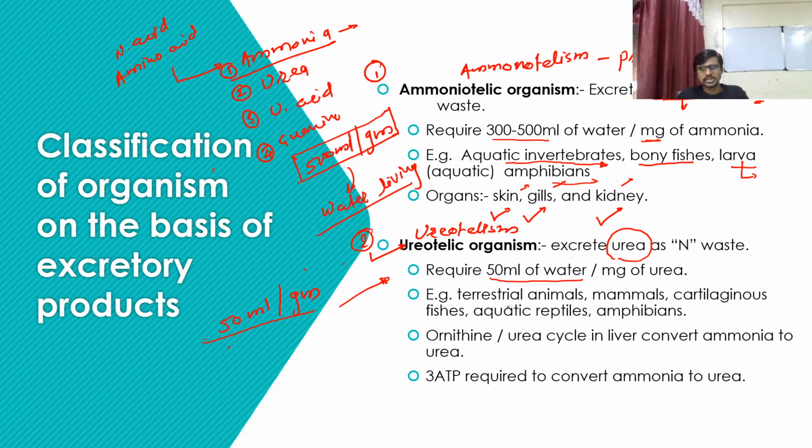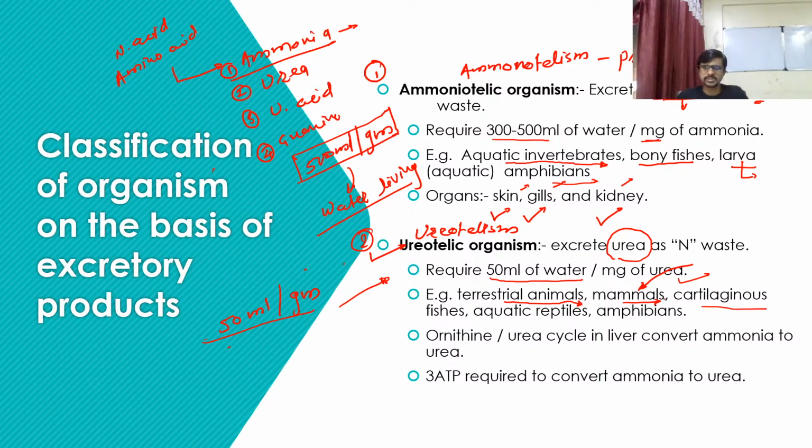Okay, so the terrestrial animals, the animals which are living on the earth or the surface of the earth, we call them terrestrial animals. And the second group of animals we generally call aquatic animals, so they are living in water. Terrestrial means living on the earth or the surface of the earth, in the soil. Okay, so mammals, we are mammals, we are from this group also. So, guys, we are also using urea as a waste material.